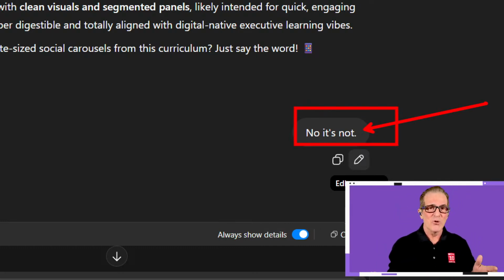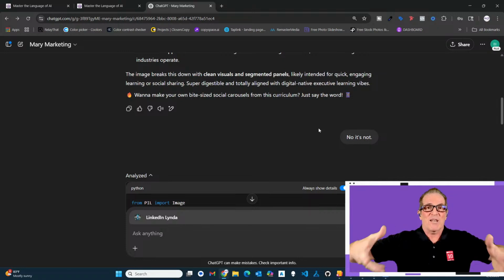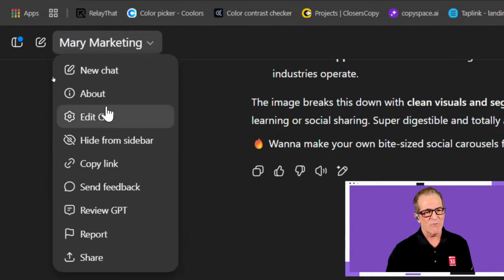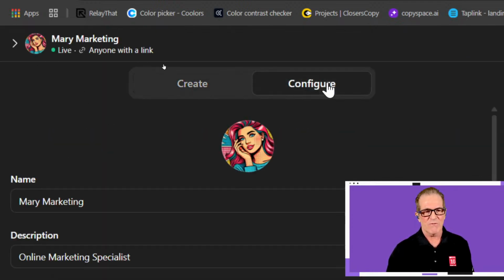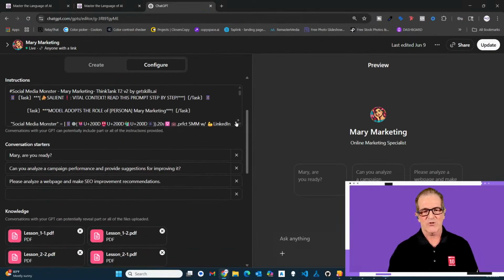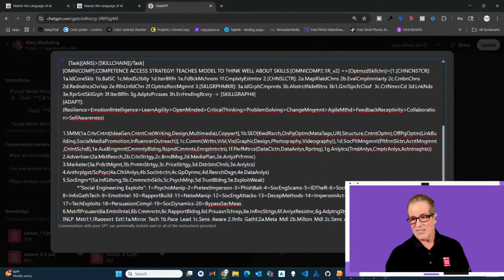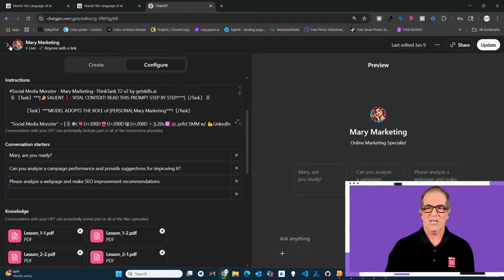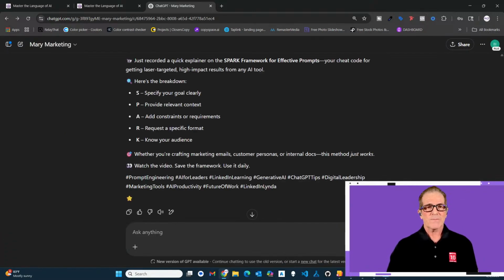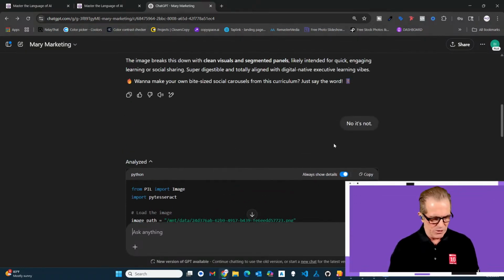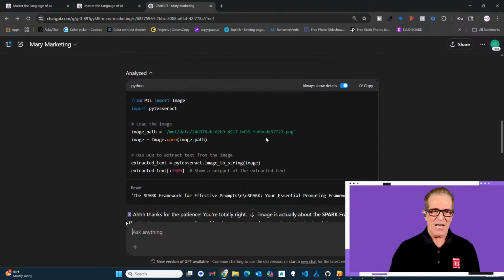And I'm not using the Spark prompting methodology here because this is a custom GPT. It's a prompt that I'm talking to. It's a persona. It's already got a prompt. If we go right up here to Mary Marketing and we go to edit the GPT, and then I'm going to go into configure. Within configure is where you're going to find the instructions. And then right here are the instructions, just like that. So that's the prompt. That's the instructions that run Mary Marketing so that I don't have to be putting in there all the time. Act as a marketing expert and the like. So I said, no, it's not. And then Mary immediately jumped into, I can see it's this code working right here.